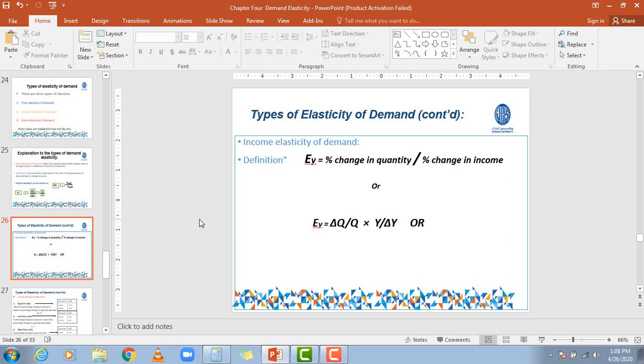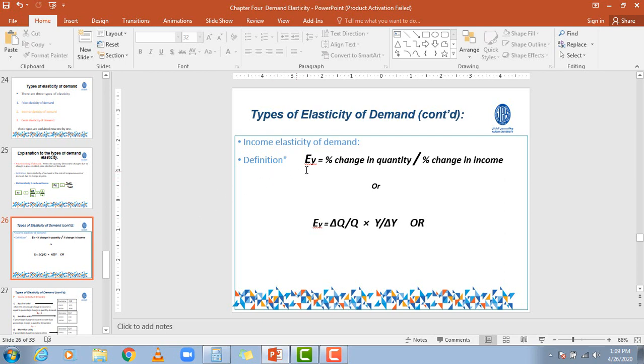Income elasticity of demand represents the responsiveness of quantity demanded toward change in the income of the consumer, right? It shows the responsiveness of quantity demanded as a result of change in the income of the consumer.